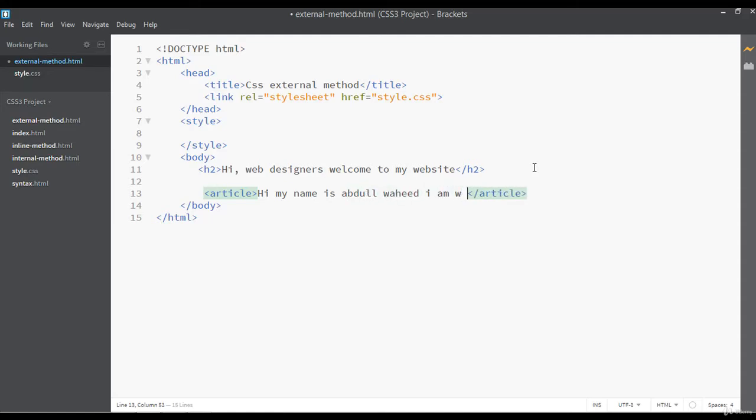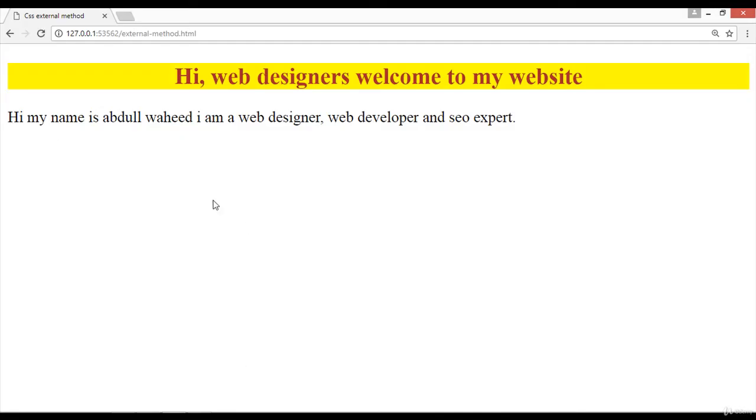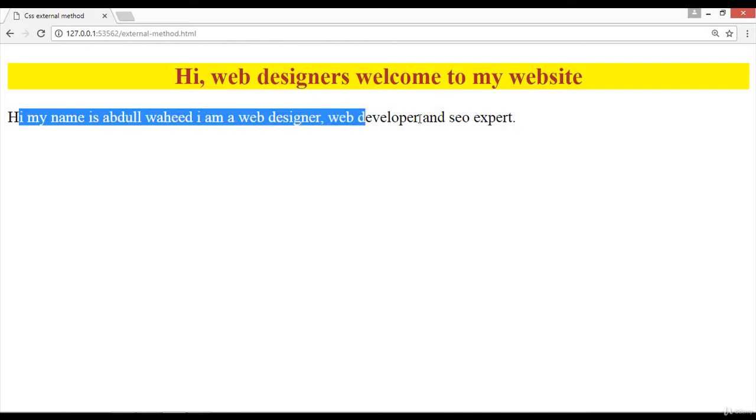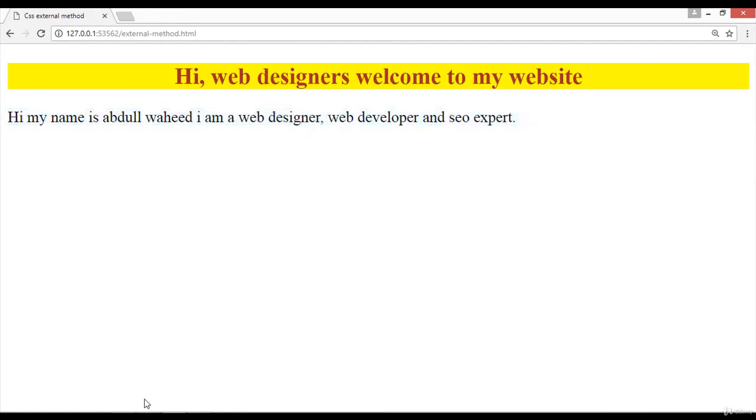I am a web designer, web developer, and SEO expert. Just this much is enough here. Now you can save this, go to your browser and refresh. You can see a simple text without any formatting.